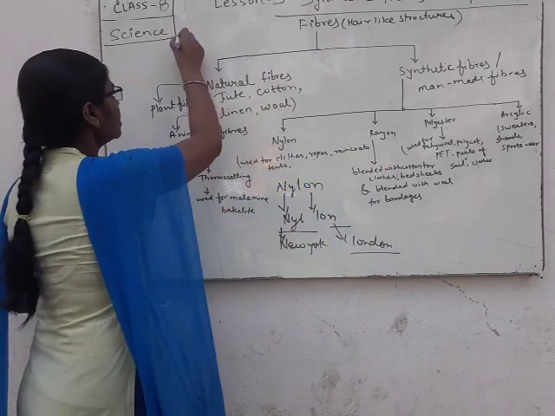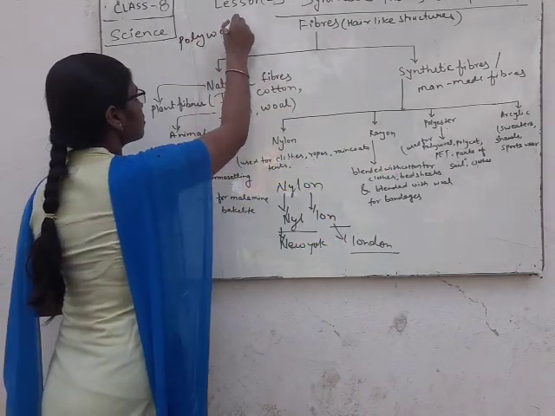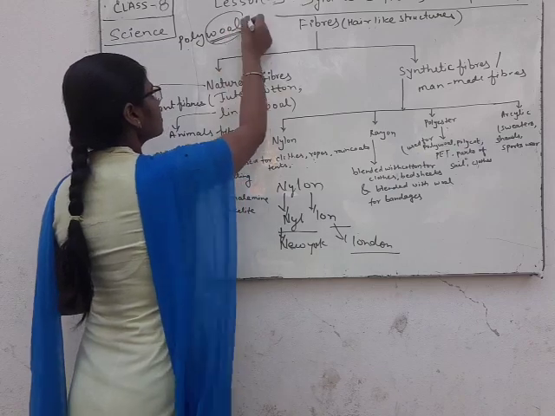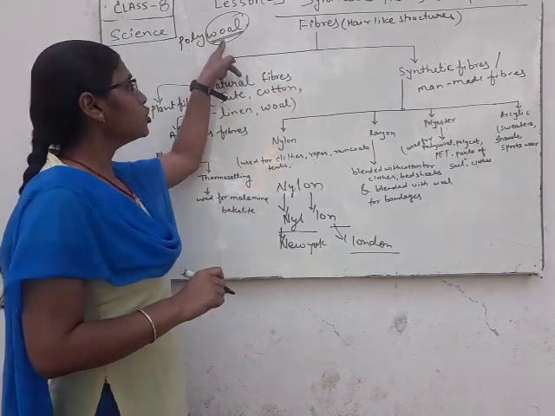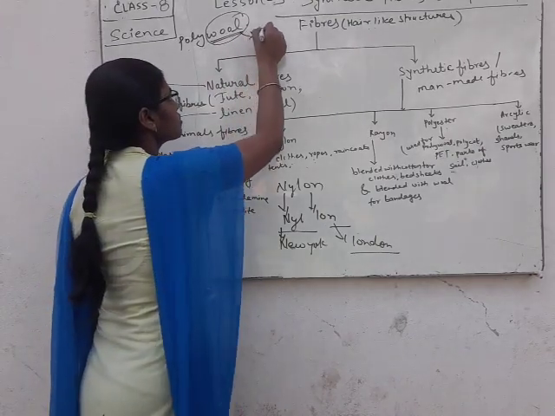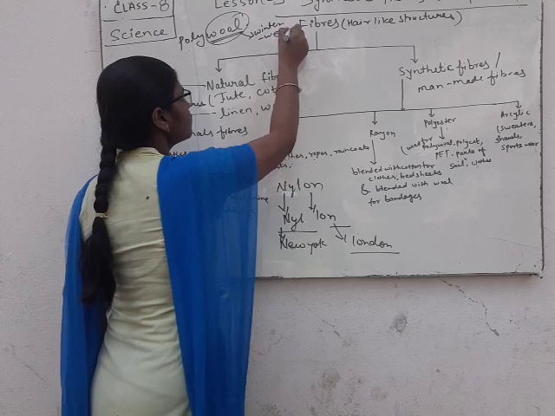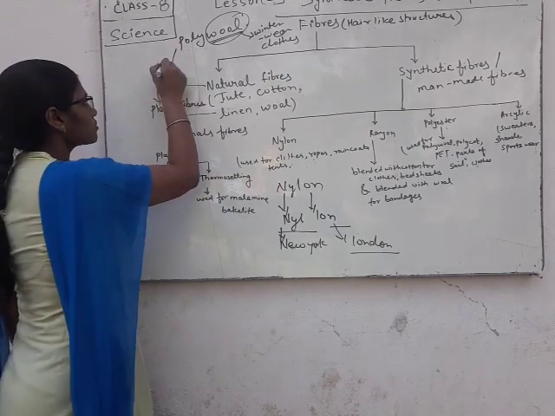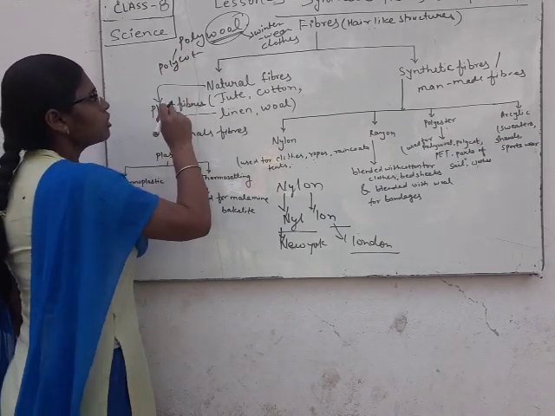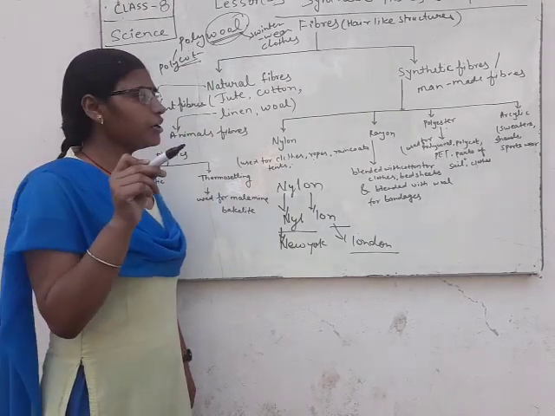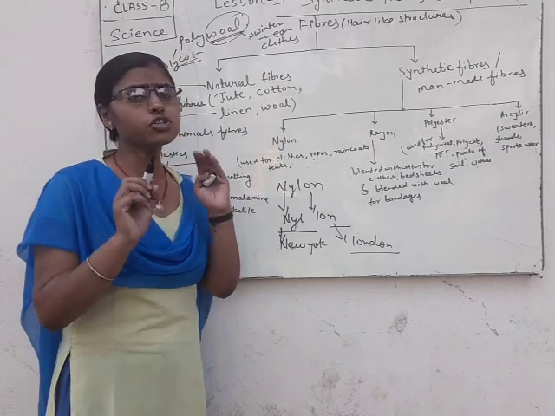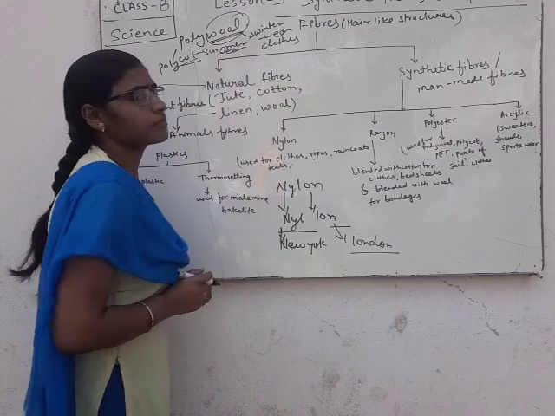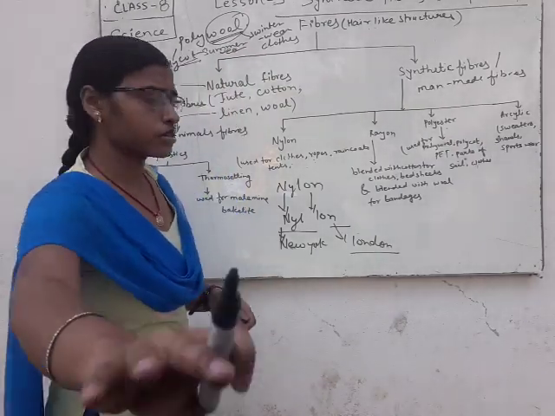Polycoat is a fiber which is made from polyester, but it is used for making summer wear clothes.